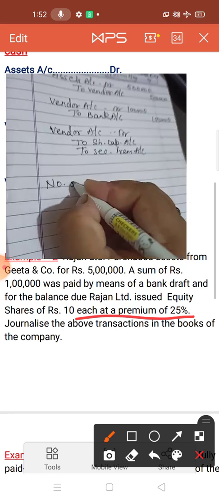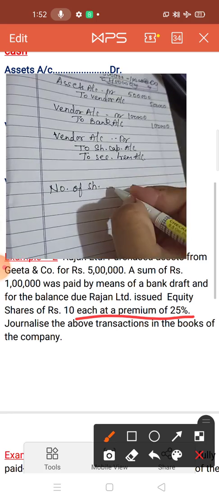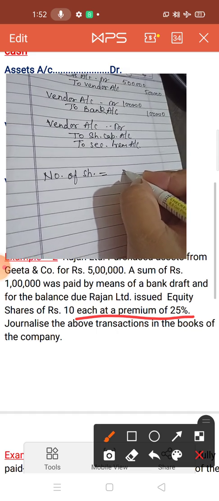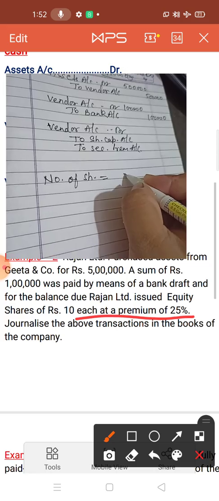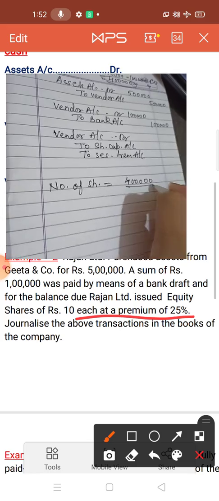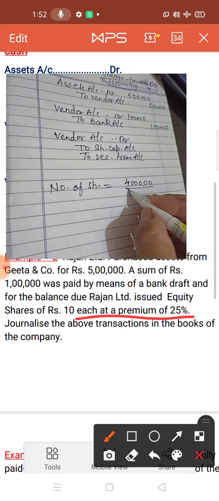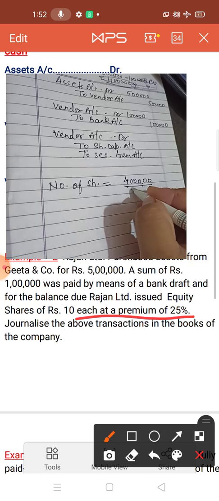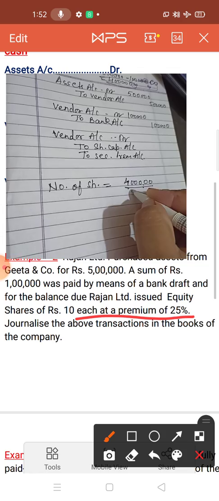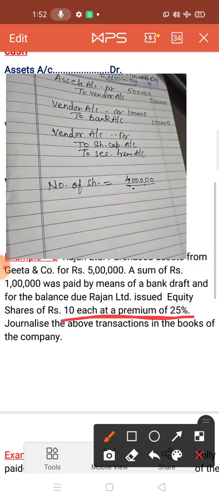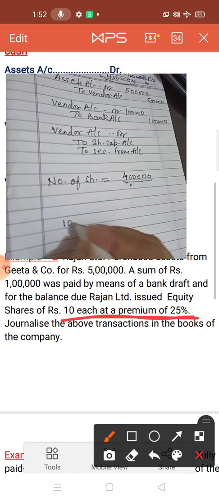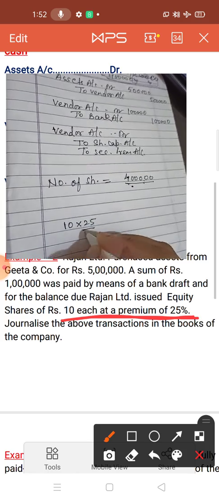For filling the amount, first you have to find out the number of shares issued. First write down here the purchase price. See, the purchase price is 5 lakh, but the remaining price is 4 lakh, in which we have to issue the shares. So that price you have to write down. Now 4 lakh you have written. Now write down here the issue price. The issue price is 10 rupees each at a premium of 25%.